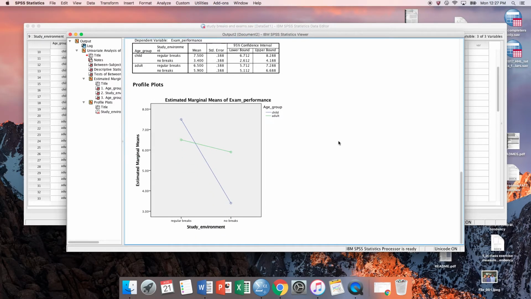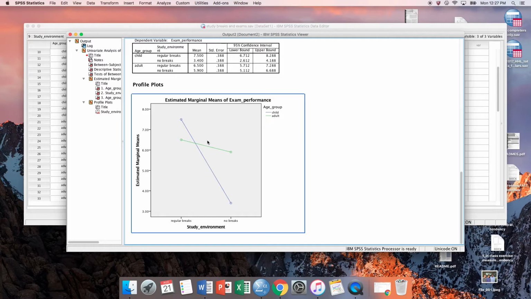What it means for us is, I think, best described here in the profile plot. So this is our performance on the exam. High scores are good, low scores are bad. And what we see is that children, who are represented in the blue line, perform similarly to adults when given regular breaks.